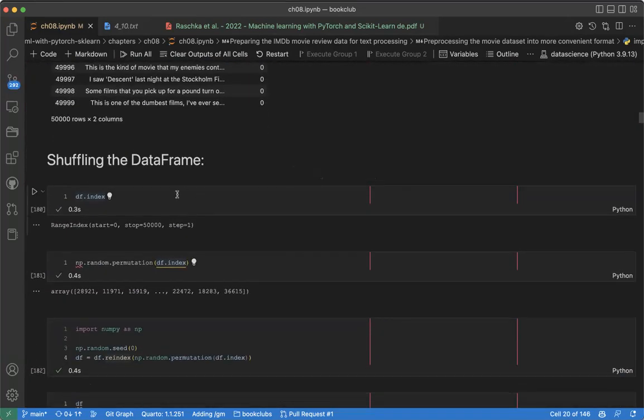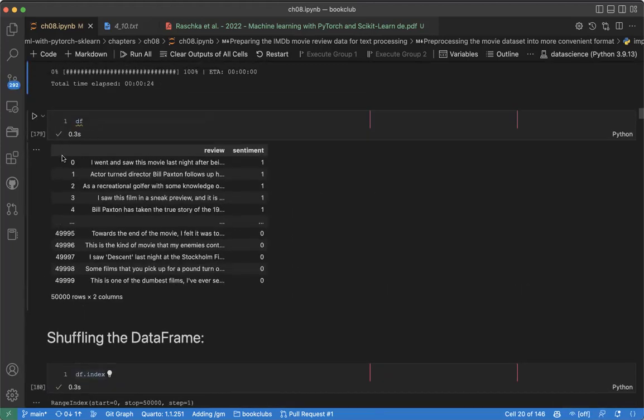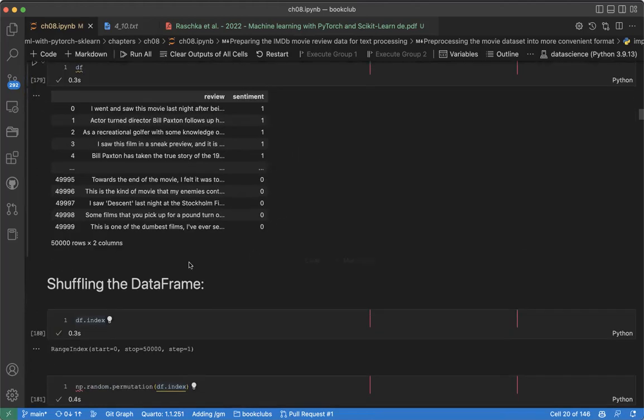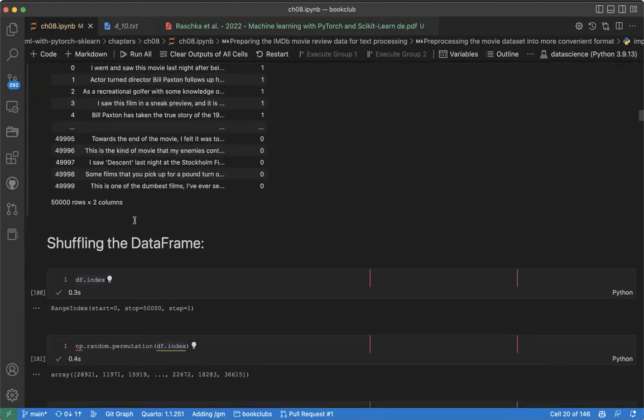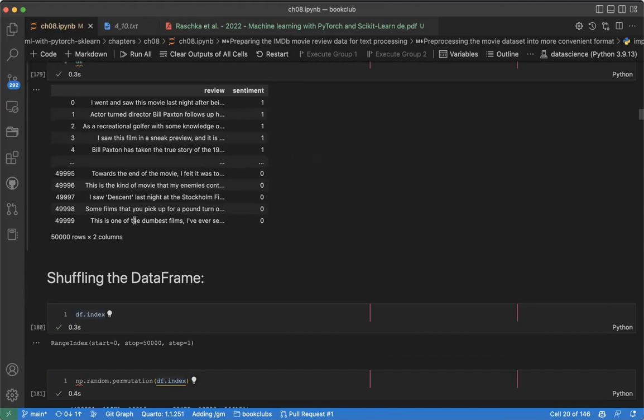Now we talk about shuffling the data frame. We can see the index goes from 0 to 50,000, but the first 25,000 are positive and the last 25,000 are negative. If we want to train a machine learning model and take only the first part, we would only get the positive ones. So we need to shuffle the data, otherwise the model will not learn properly.